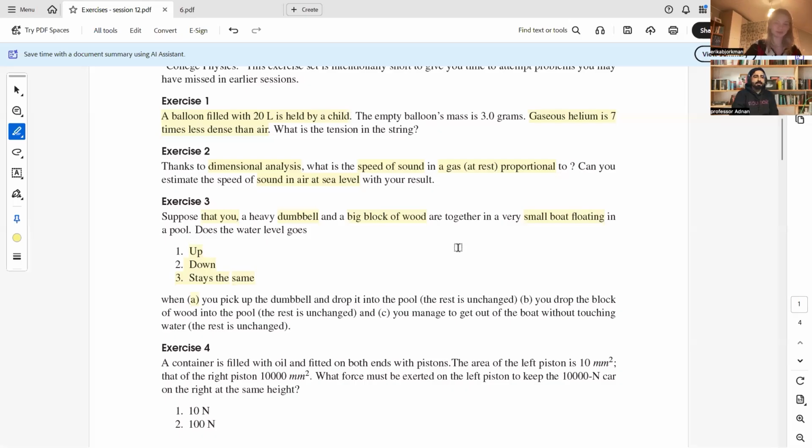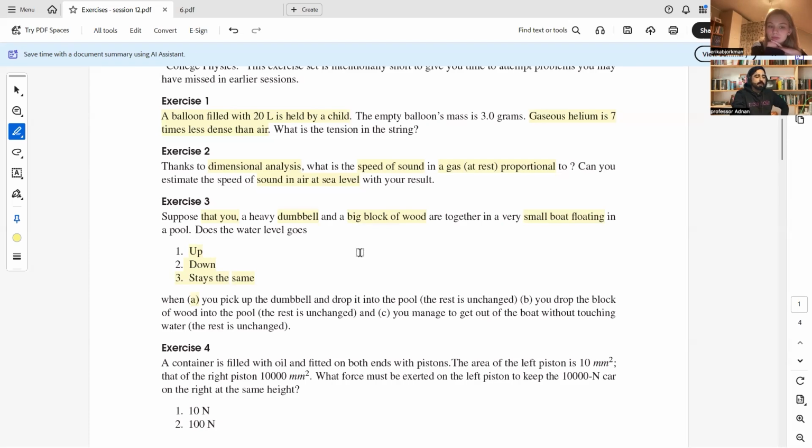Okay, so we are on problem three, in which we have different cases, and we are actually talking about the Archimedes principle. Water displaced weighs equal to the weight of the floating object. Always we will see this principle. An object that floats in the water displaces water equal to its weight.